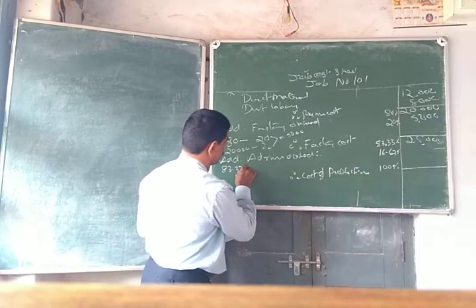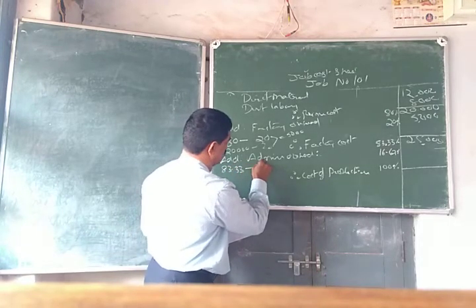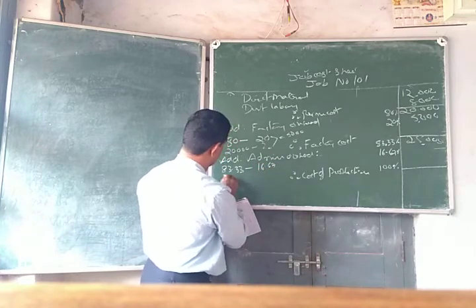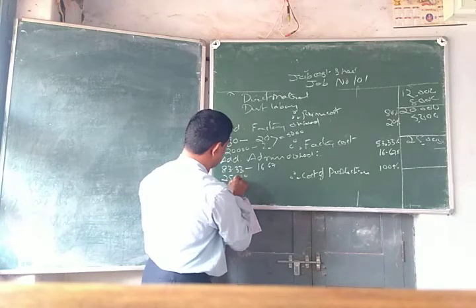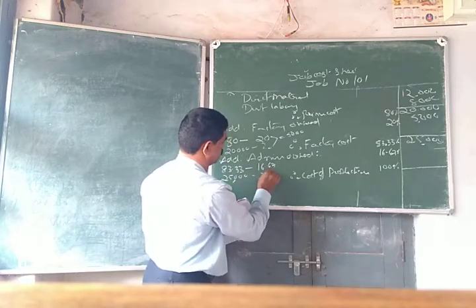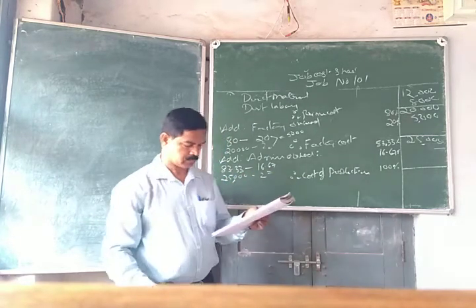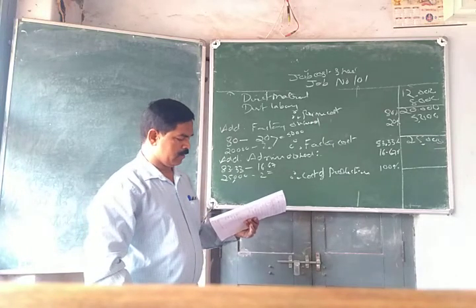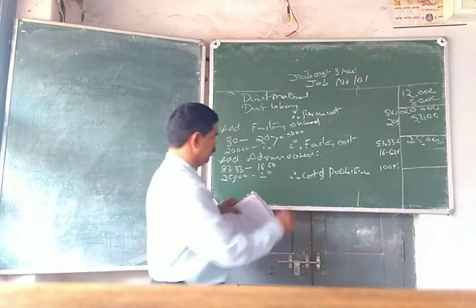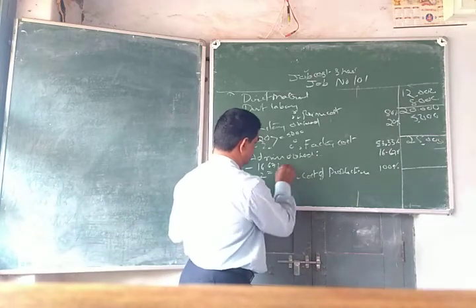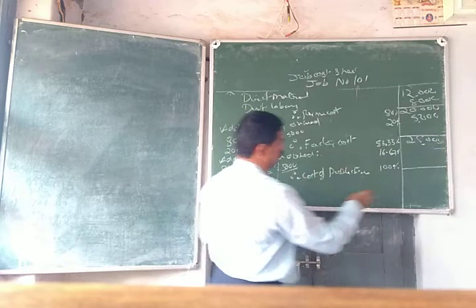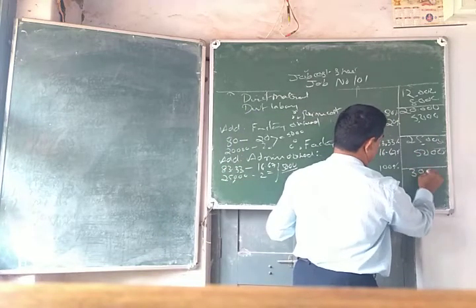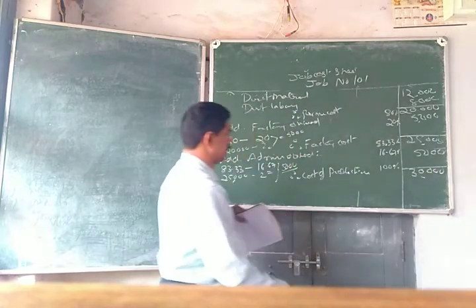83.33, 16.67, then 25,000 means how much? So it is 5,000. Again 5,000. So now the total is 30,000.